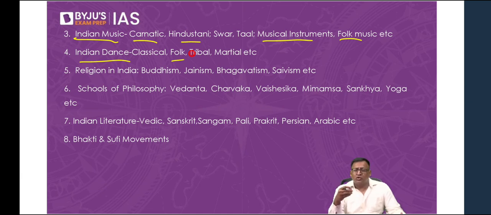People dance to mark important occasions like marriage, change of seasons, or a harvest festival, etc. So you have unique costumes, headgears, jewelry worn, and they have their own musical instruments. That is called folk music. Similarly, we have tribal music and tribal dance in different parts of India. We have different tribes with their unique dances, like the bison dance, the gore dance, or the bamboo dance, etc. Generally, whatever is in the news becomes relevant with respect to Indian dance. And of course, martial dances like Gatka, Thang-ta, Kalaripayattu of Kerala, etc.